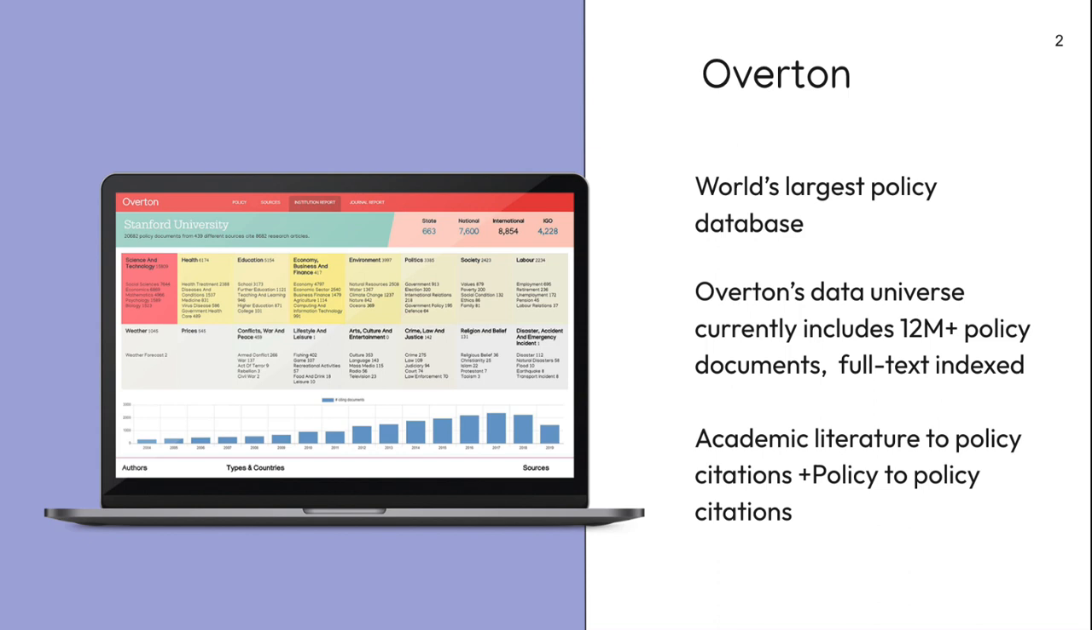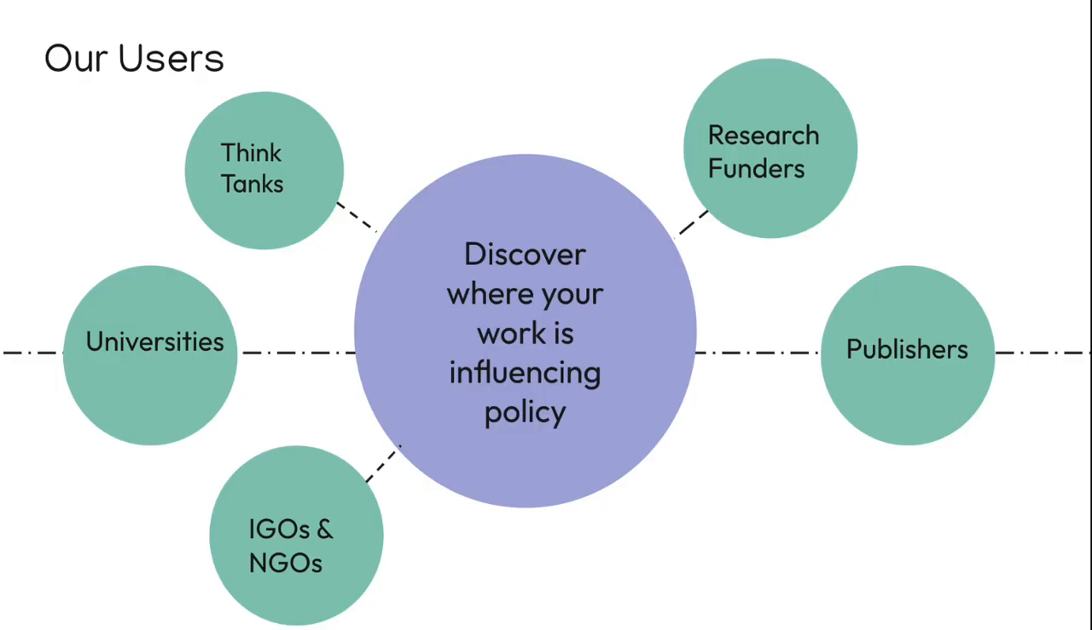Overton is the world's largest policy database, currently including more than 12 million policy documents which are full-text indexed. We demonstrate and track academic literature to policy citations and policy to other policy citations. Our users tend to be IGOs and NGOs, universities, think tanks, research funders and publishers, and they use us to discover where their work is influencing policy.